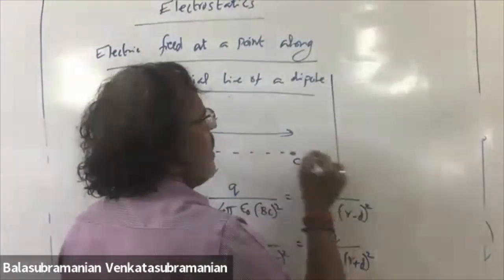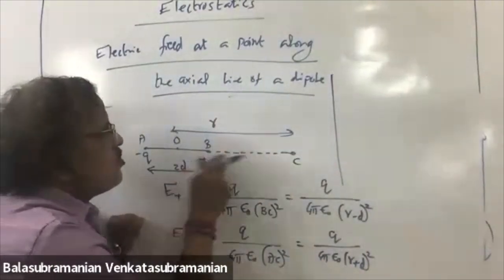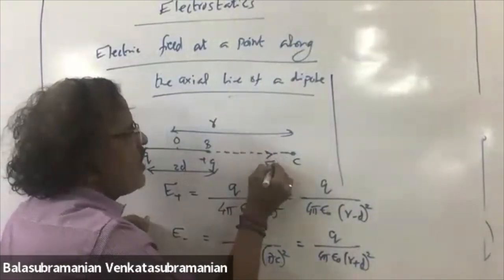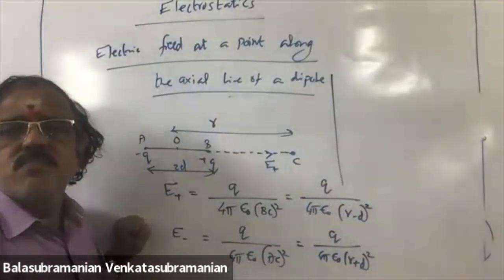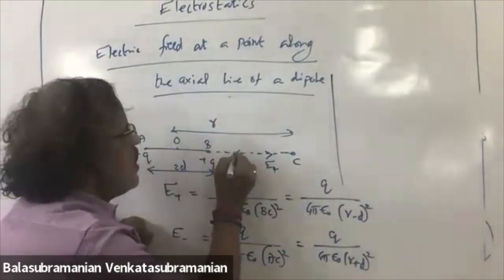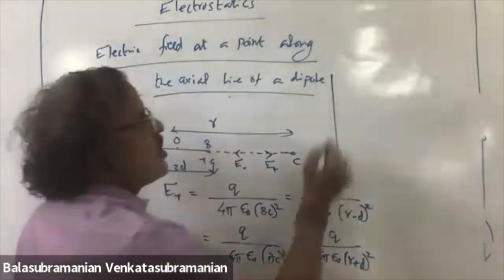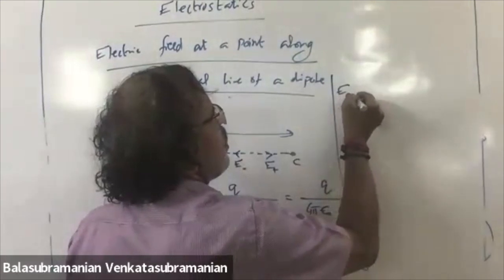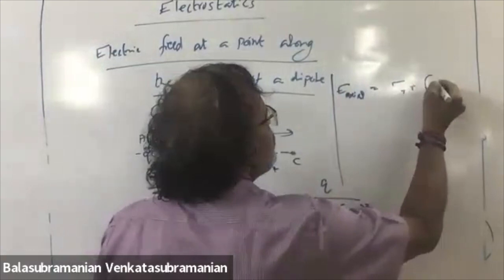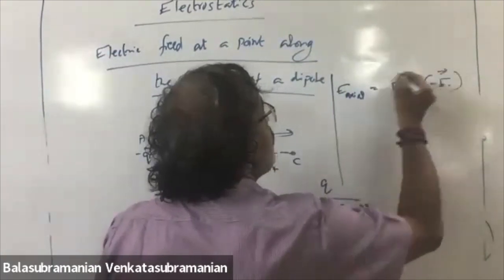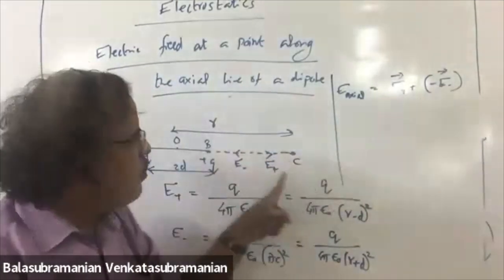So resultant electric field, how to calculate that? For plus Q charge, the direction of electric field is away from positive. For minus Q charge, the direction of electric field is towards negative. So the resultant electric field along the axial line will be E plus minus E minus. Why are we putting the minus sign there? Opposite direction.